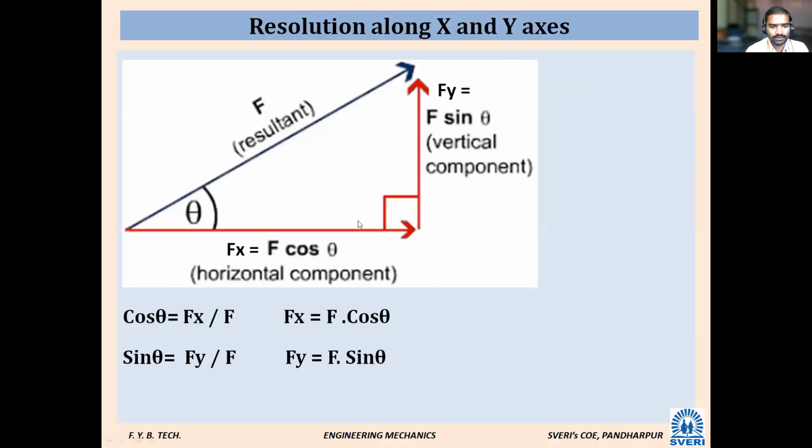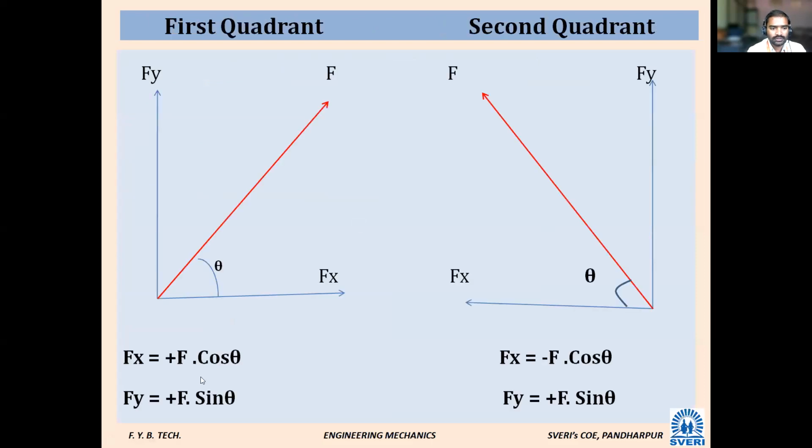See, this one we have seen. Okay. In F1, in the first quadrant, both Fx and Fy are positive. In the second quadrant, Fx is negative and Fy is positive. Why is Fx negative? Because x is moving in the negative direction.